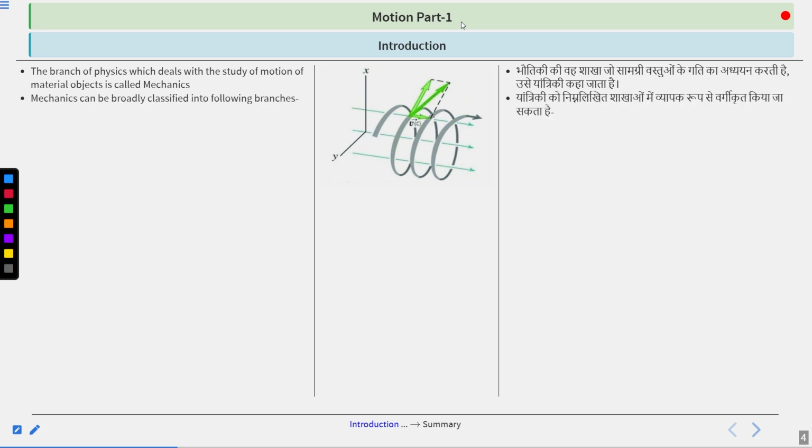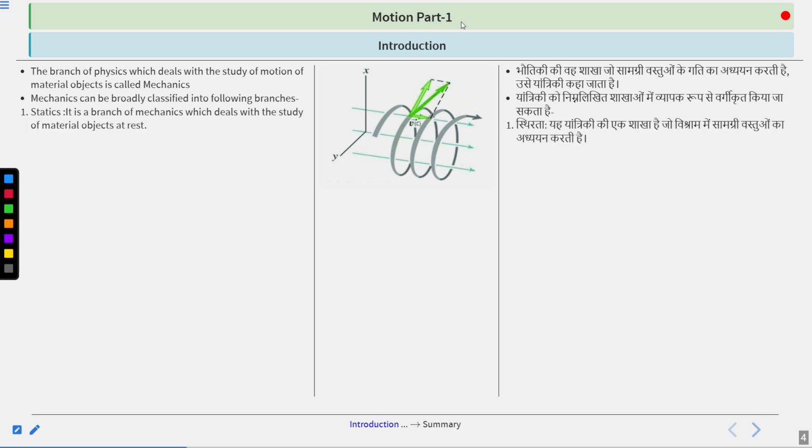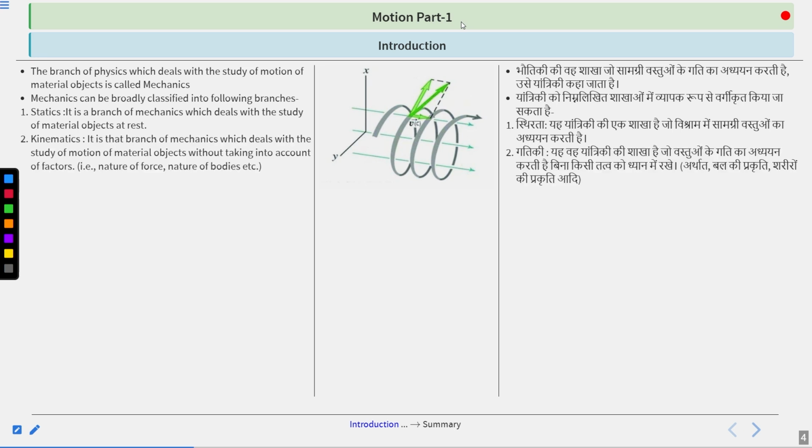Got it? Mechanics could also be broadly classified into the 2 following branches. First, statics. It is a branch of mechanics which deals with the study of material objects at rest. Secondly, kinematics. It is that branch of mechanics which deals with the study of motion of material objects without taking into account vectors, nature of force, nature of bodies, etc.